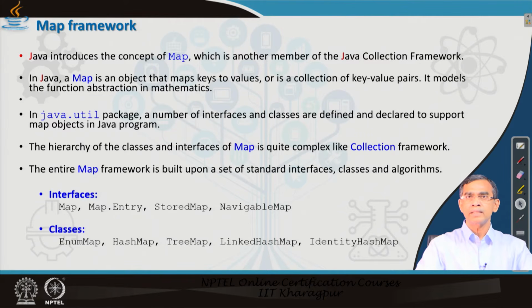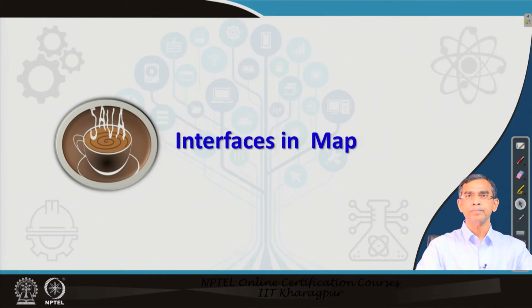So, these are the interfaces in the map framework, and so far as the classes are concerned, as we have already mentioned, EnumMap, HashMap, TreeMap, LinkedHashMap, WeakHashMap and IdentityHashMap are the classes defined there, and all these interfaces and classes are defined in the java.util package, where the collection framework is also defined.